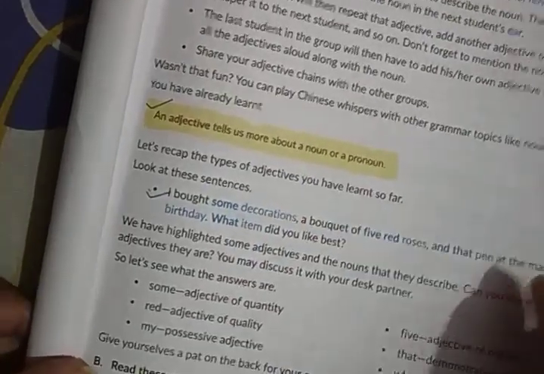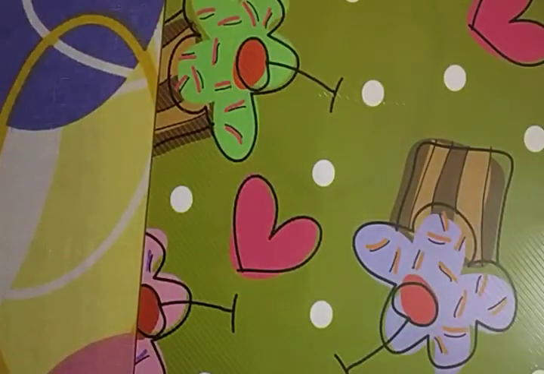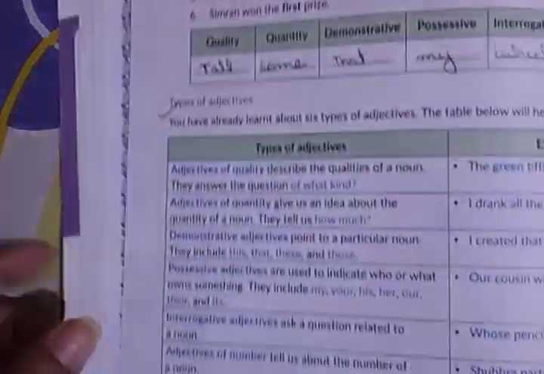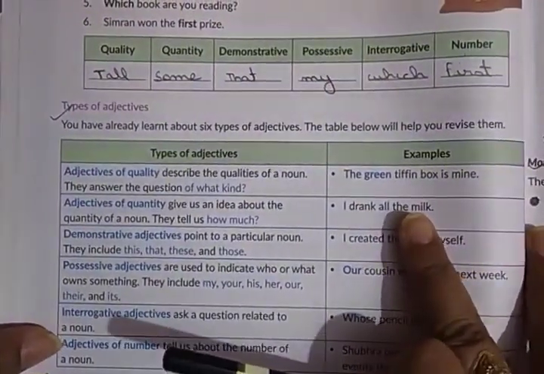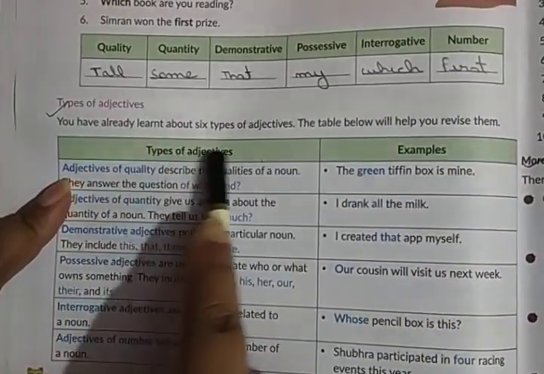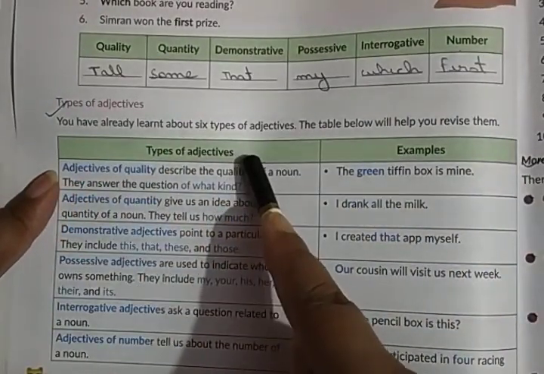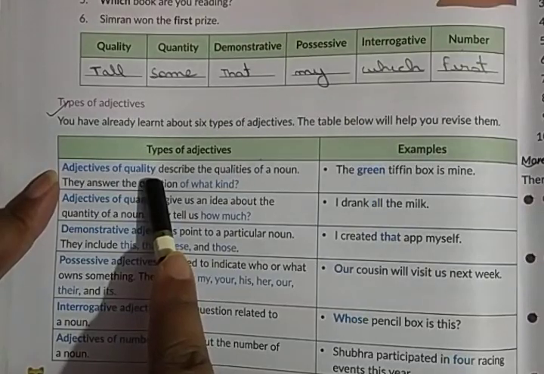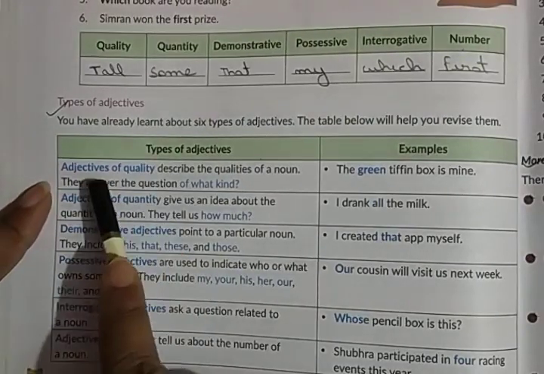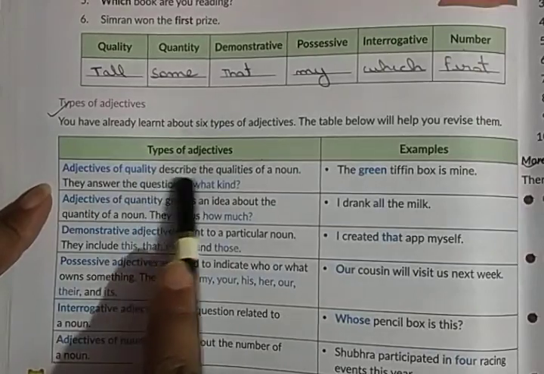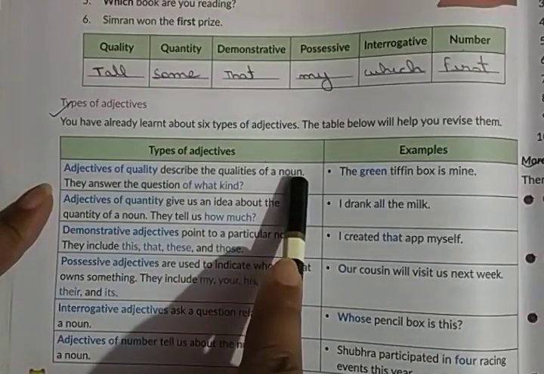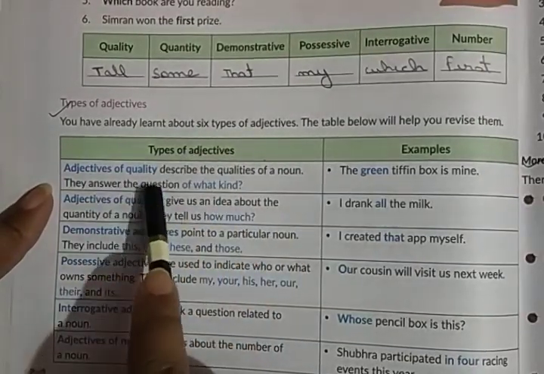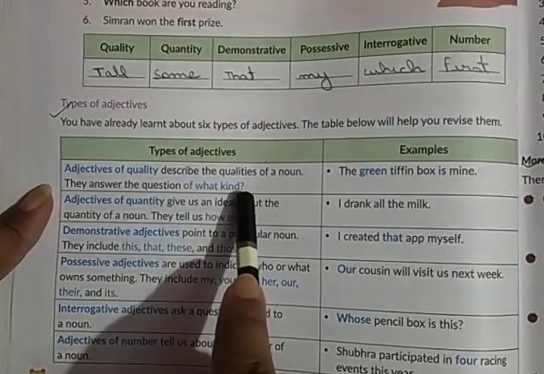Let us see what are the kinds, or types, of adjectives. First one is adjectives of quality. Adjectives of quality describe the qualities of a noun. They answer the question of what kind.